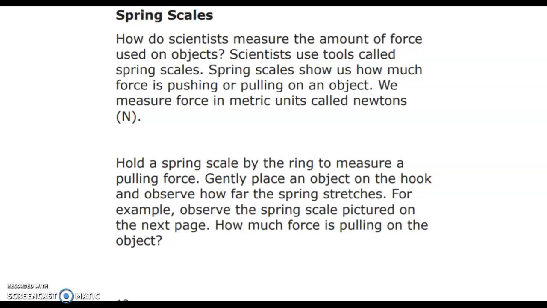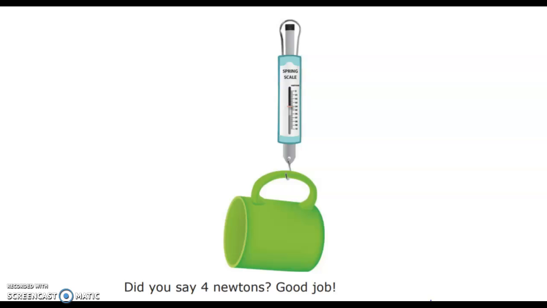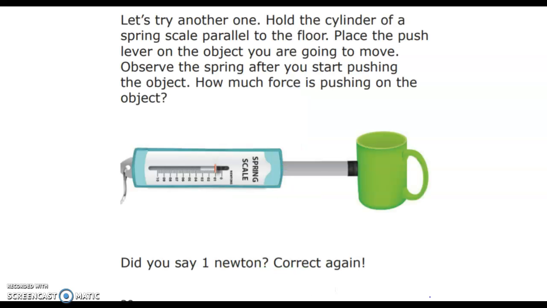Hold a spring scale by the ring to measure a pulling force. Gently place an object on the hook and observe how far the spring stretches. For example, observe the spring scale pictured on the next page. How much force is pulling on the object? Did you say 4 newtons? Good job!